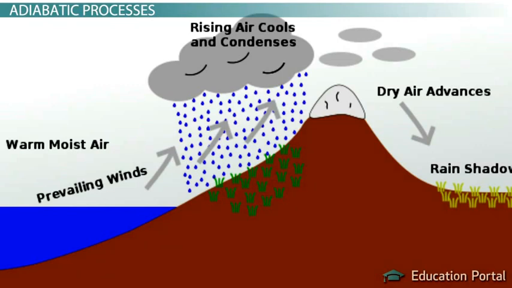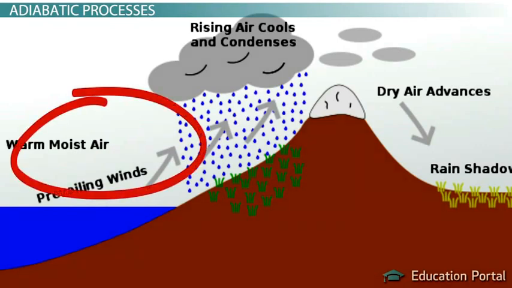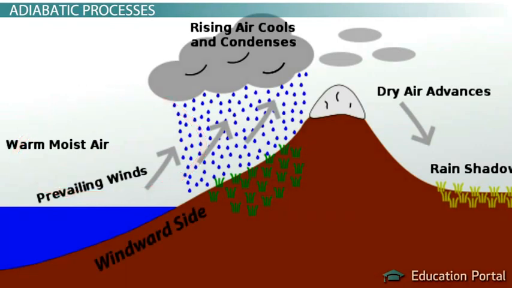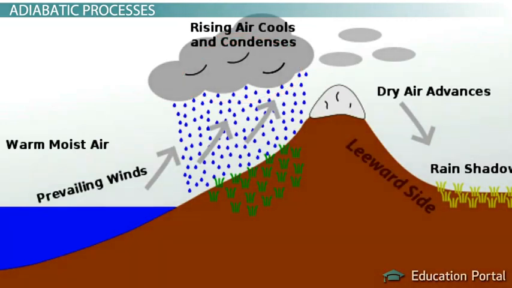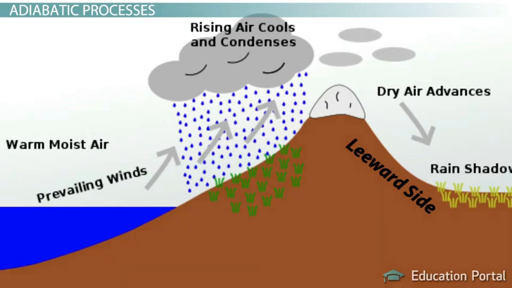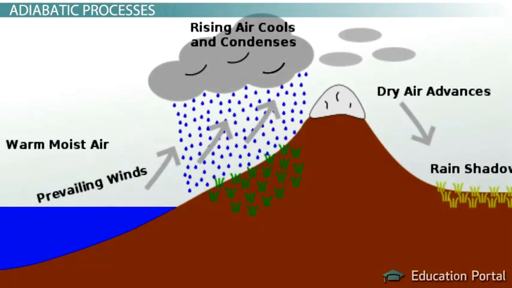As warm, moist air rises up the side of the mountain, known as the windward side, it expands because there's less pressure, and it therefore cools. As it blows over the mountain and comes back down on the leeward side, it gets compressed, which makes the molecules bump into each other more, and the air is then warmed by these more frequent collisions. This is why the windward side of a mountain has its name. This is where the wind first encounters the mountain.